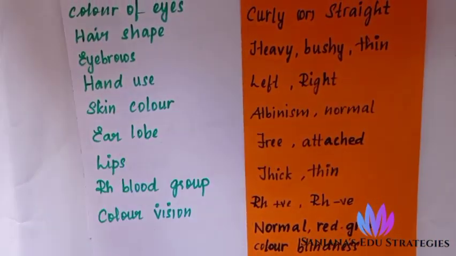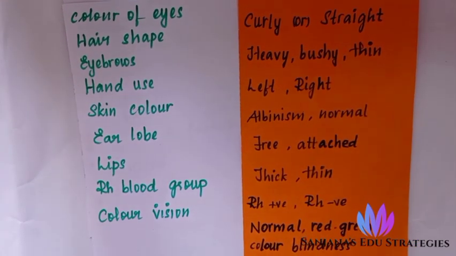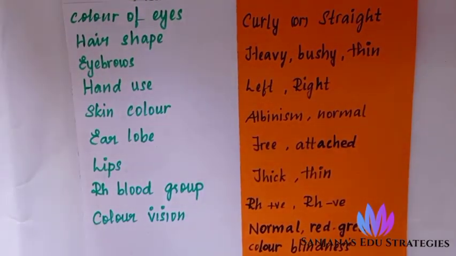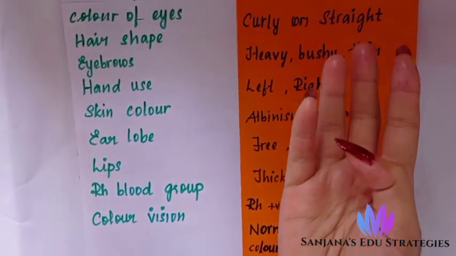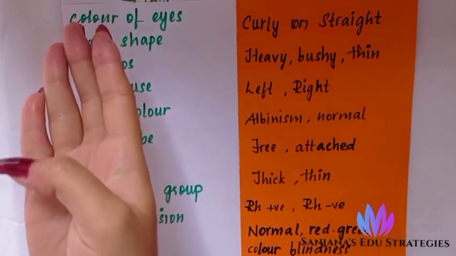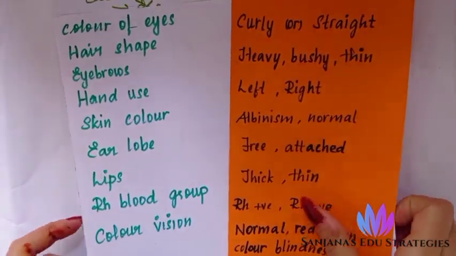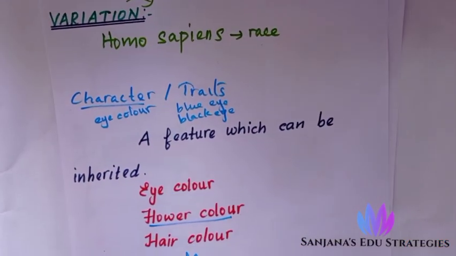Color of eyes can be inherited from the parent to the offspring. So we call color of eyes a character. Next, brown or blue: the two things we can say within the color of eyes character itself are known as traits. Now I hope you are clear with character and traits.